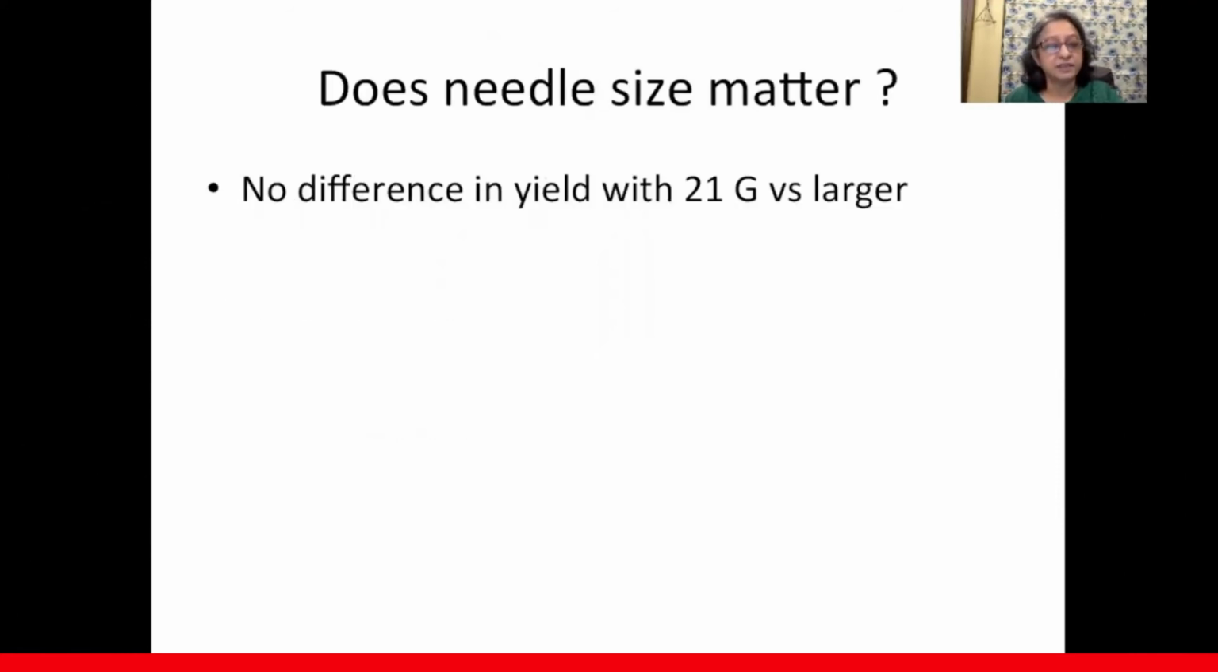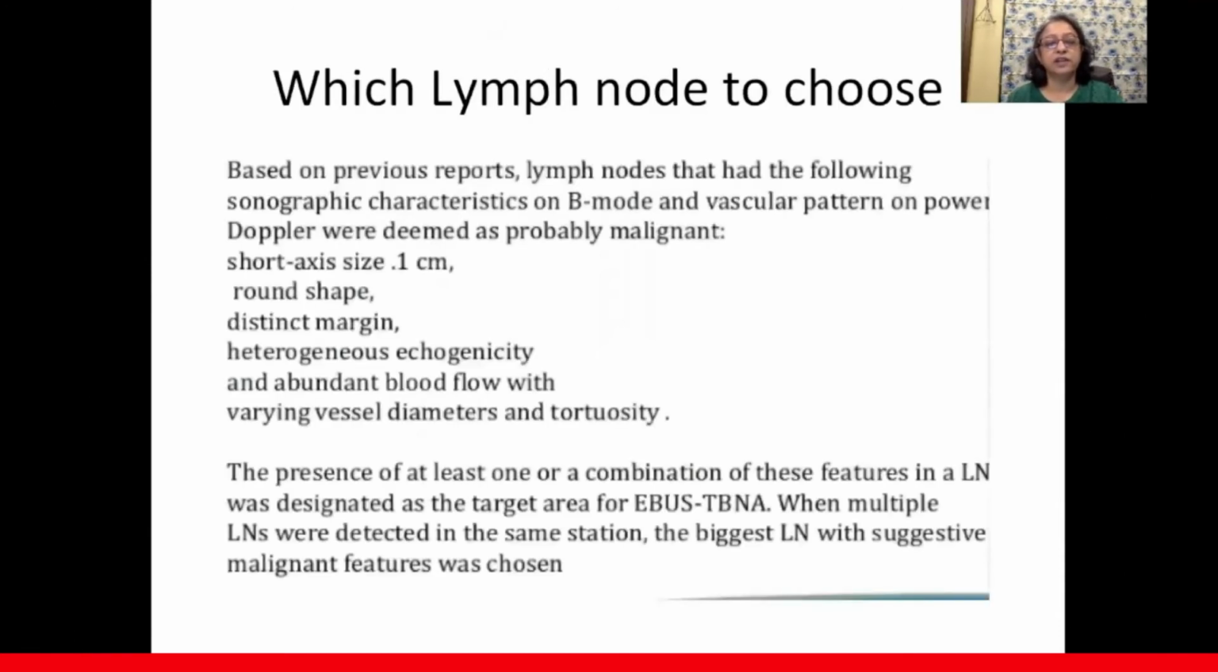Does needle size matter? The studies have shown that there is no difference in yield with a 21 gauge versus a larger needle. So therefore, 21 or 22 gauge is good enough as long as the sampling site and the node selected are correct. So when we say node selected should be correct, what do we mean by that?